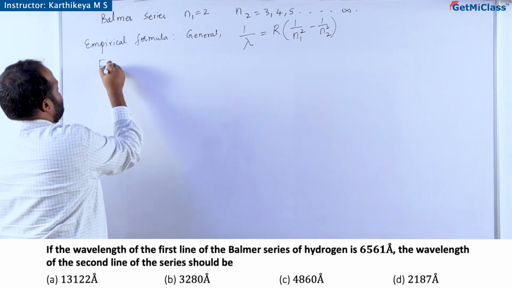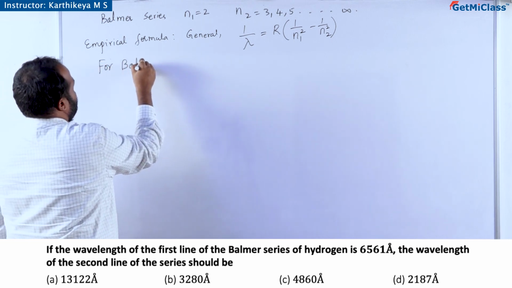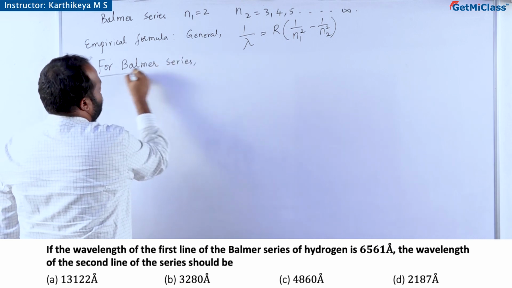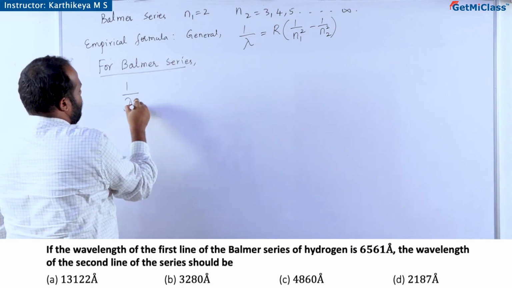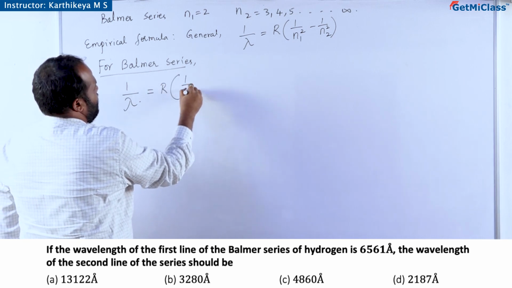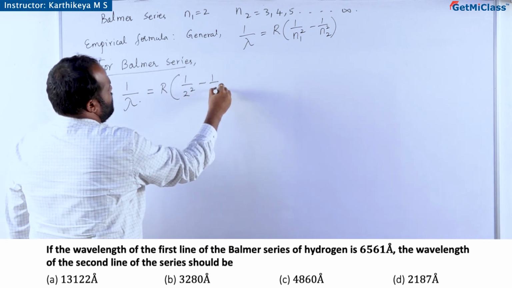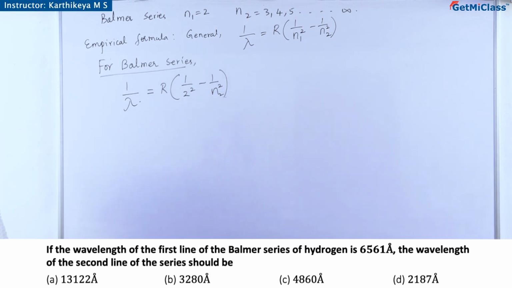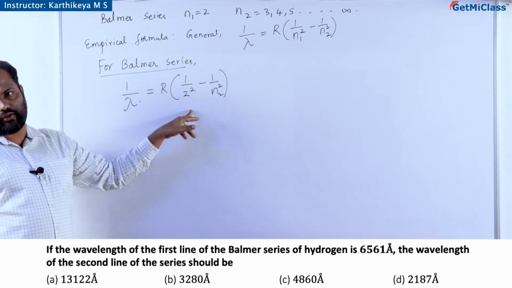For the Balmer series, n1 is fixed, so 1 by lambda is equal to R into 1 by 2 square minus 1 by n2 square. This is a fixed empirical formula for the Balmer series. For the Lyman series it is 1 by 1 square only.